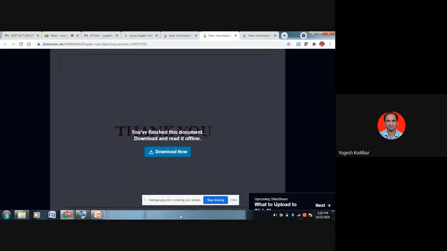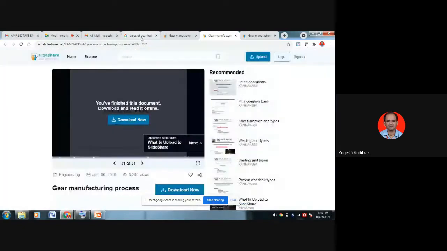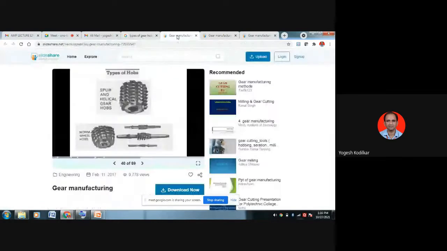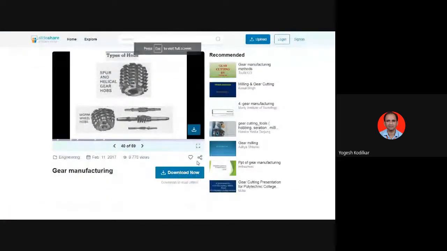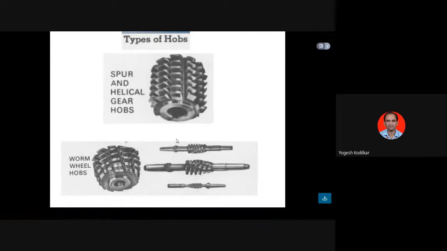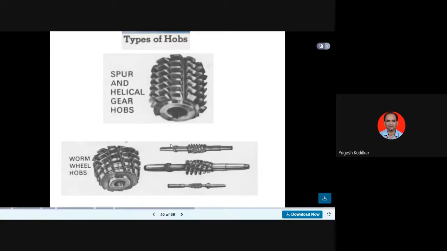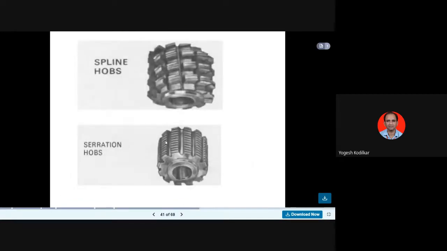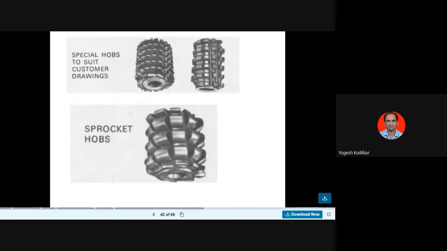So students, that is our gear hobbing process. In gear hobbing, there are different arrangements of the hob axis and the workpiece axis. If they are parallel, then it is parallel or coaxial gear hobbing. When they are at an inclined angle, it is called inclined or tangent gear hobbing. The third kind is radial and tangential gear hobbing. And these are the different types of gear hobs: spline gear hobs, serration gear hobs, and sprocket gear hobs.